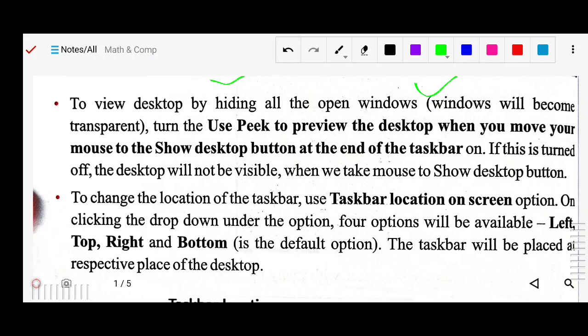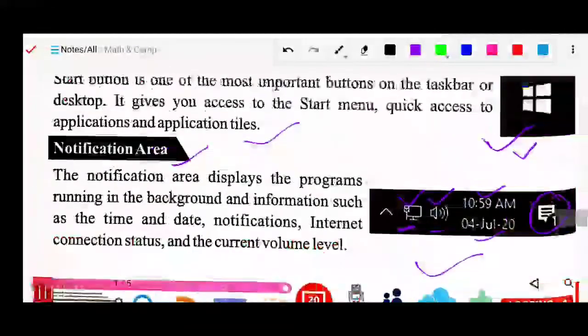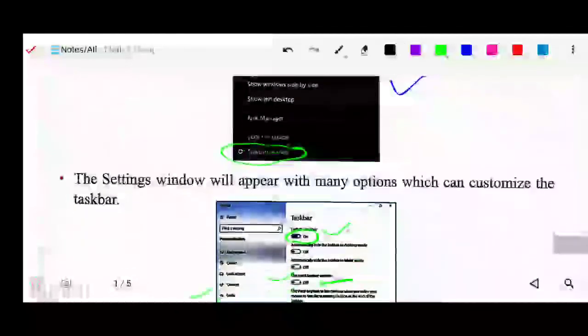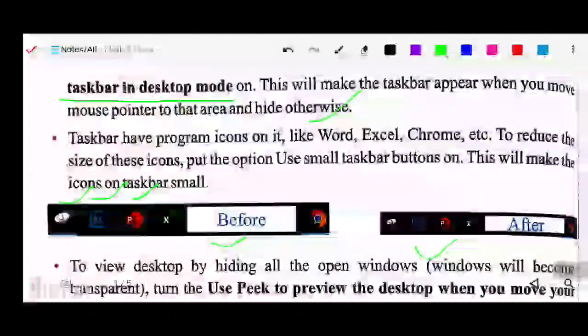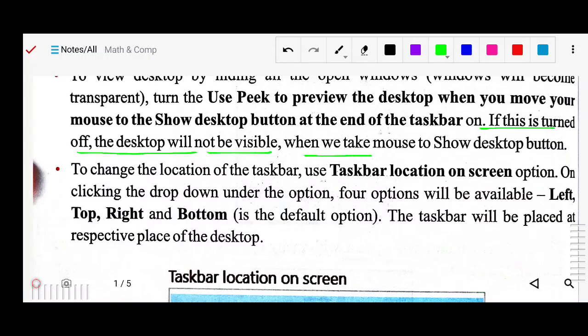You will bring the mouse cursor to the right corner of your taskbar, exactly here, and your desktop will be visible. With the help of this you can see your desktop. If this is turned off, the desktop will not be visible when the mouse is moved there.